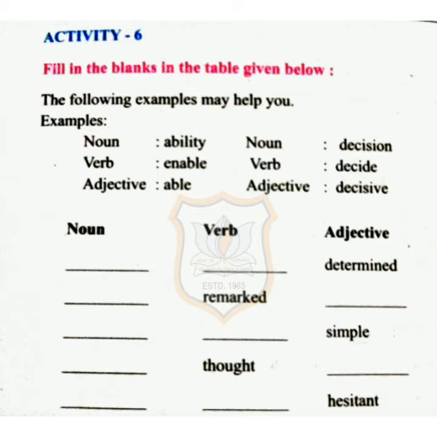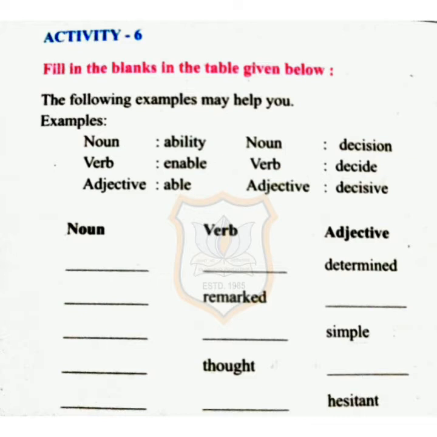Now examples are given. The first word, ability, that is noun. So verb will be enable and adjective will be able. In the same way, decision is noun. The verb will be decide and adjective will be decisive. In the same way you have to do it.